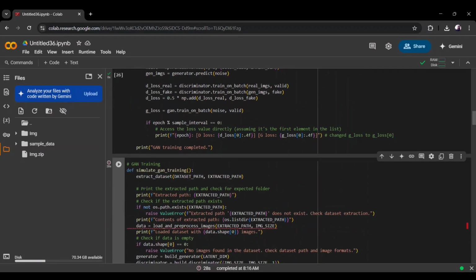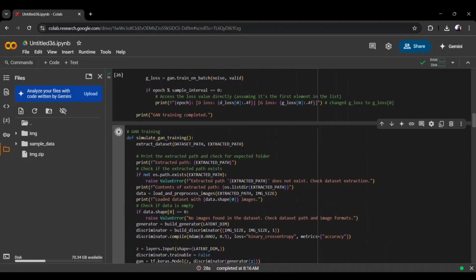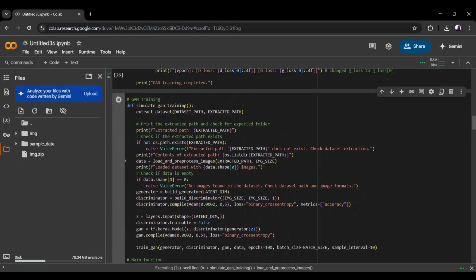Here is the simulated GAN training. It executes the full pipeline, extracts the dataset, and loads and processes images. It builds and compiles the generator and discriminator, constructs the full GAN model, and trains the GAN for 100 epochs. 100 epochs means the model will iterate over the full training data 100 times during the training.